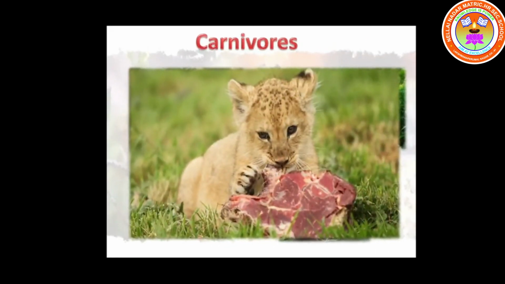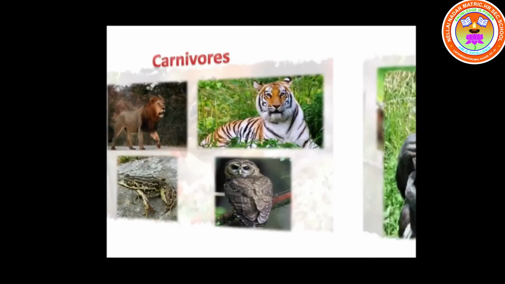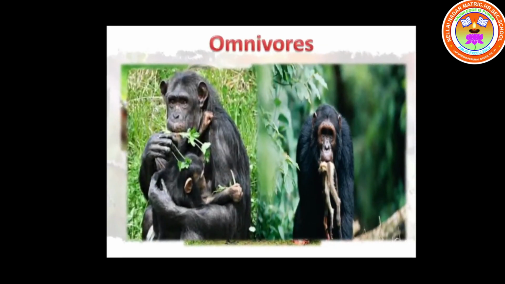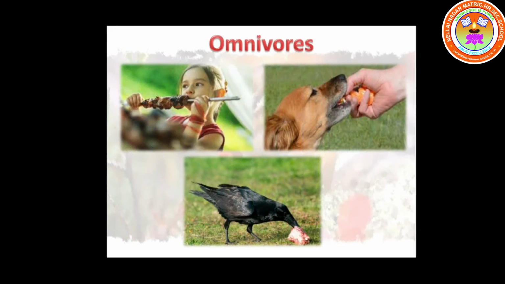So next is carnivores. What are carnivores? Carnivores are animals that eat other animals. Example, lion, tiger, frog and owl, etc. Next we'll see about omnivores. What are omnivores? Animals that eat both plants and animals are called omnivores. Example, humans, dog, crow, etc.